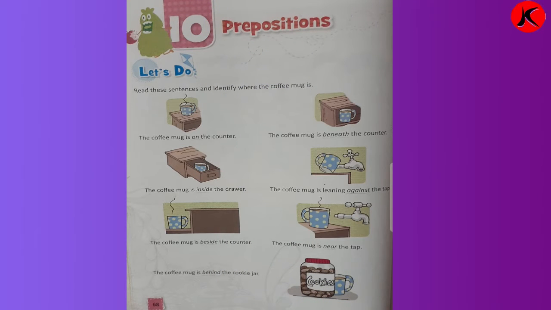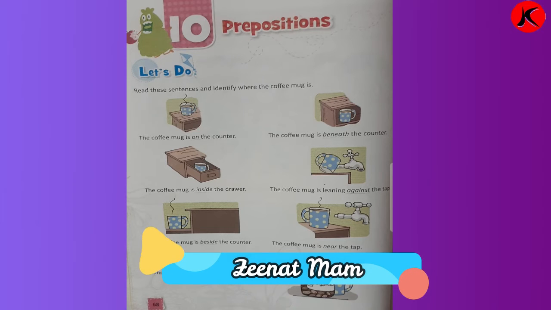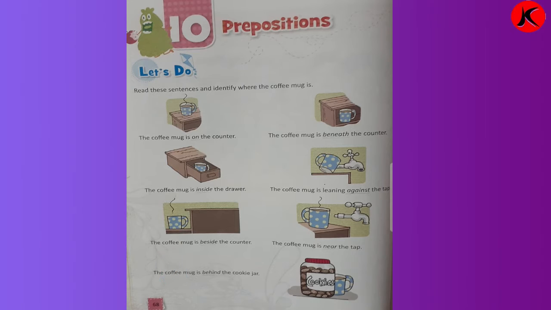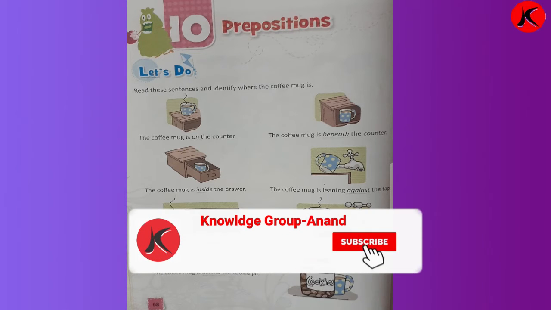Good morning, children. After the explanation of chapter number 10, preposition, today we are going to do preposition in our grammar textbook. So, dear children, open your grammar textbook, page number 68, preposition. What is it? Preposition. Now, over here, we'll see.